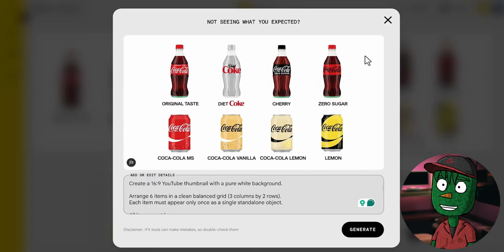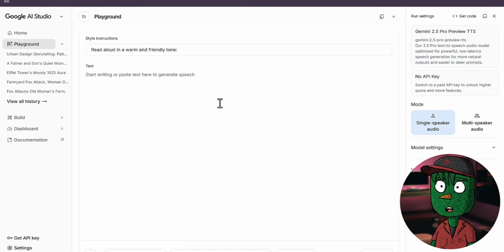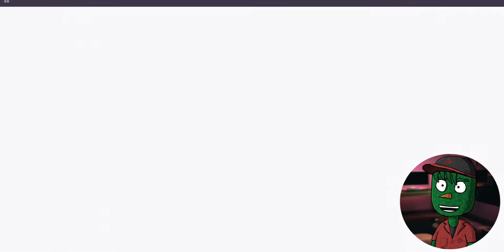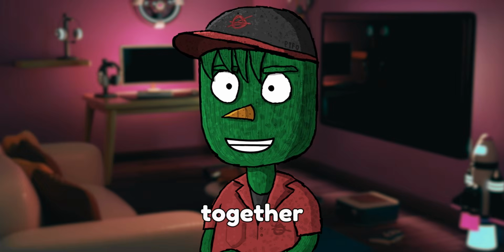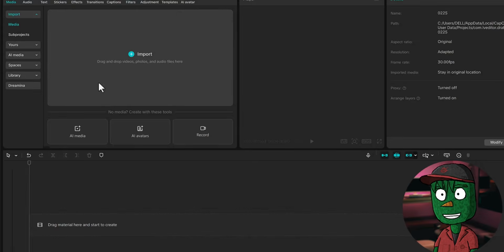So now that you've gotten the thumbnail, the next thing we need to do is to edit the video. And this step is very easy. What you just need to do is first of all, generate your voiceover using Google AI Studio, which is very easy. It's time for us to put the video together, and we're gonna be using CapCut. You can use any AI tool of your choice. I just prefer to use CapCut because it's easy for what we're about to do.